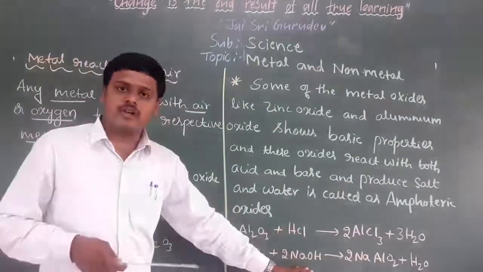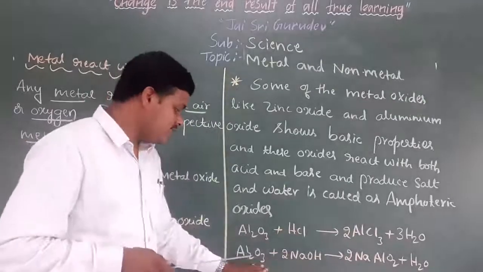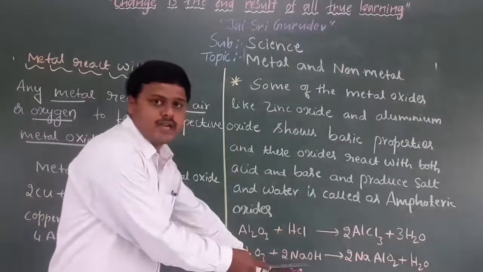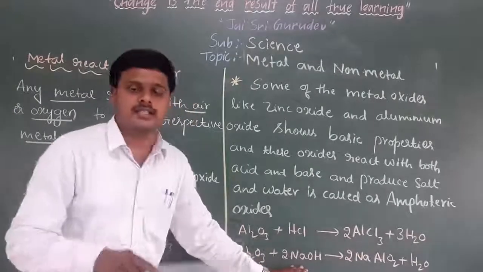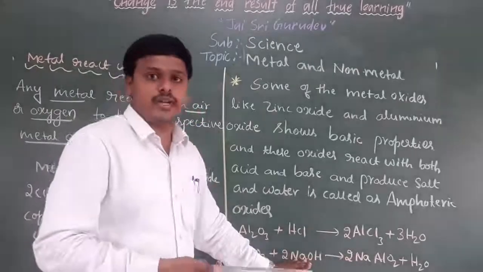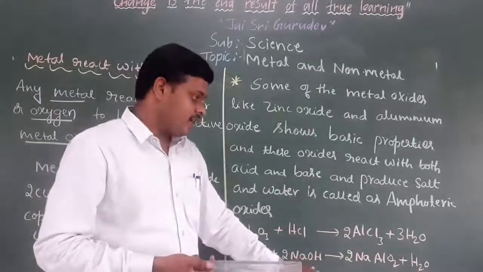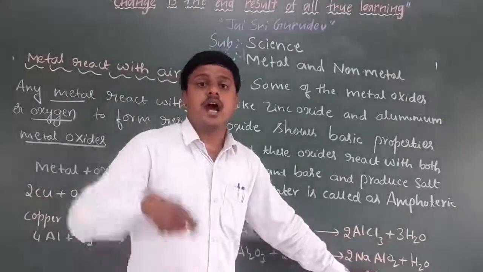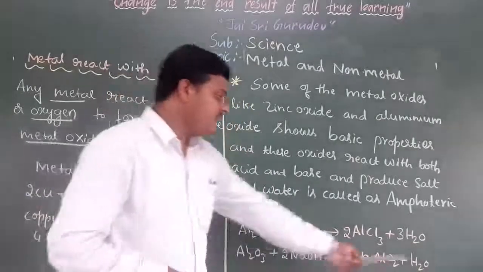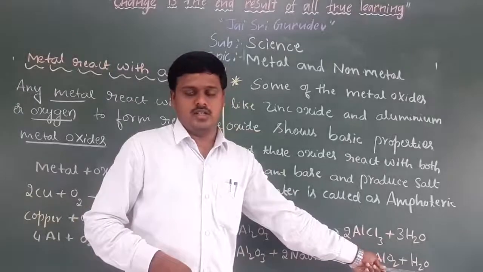Then I am going to take one more example. Aluminum oxide reacts with sodium hydroxide. Sodium hydroxide is a base. So aluminum oxide also reacts with the base, and it gives sodium aluminate. Sodium aluminate is a salt, along with water.